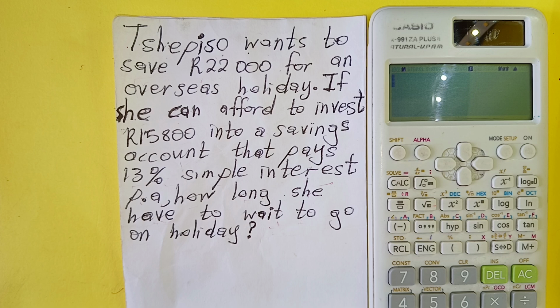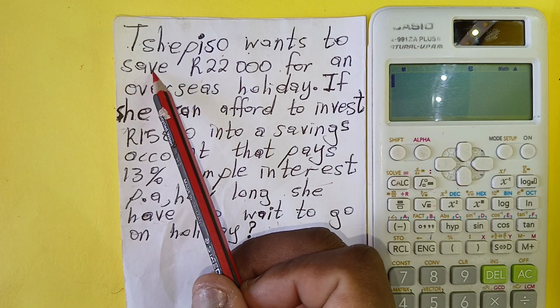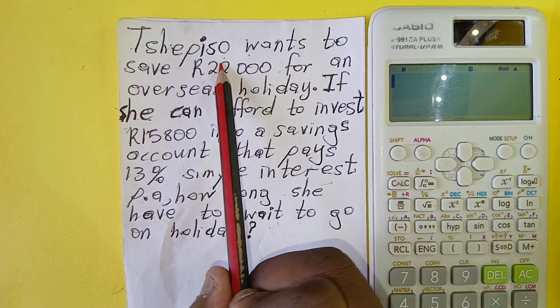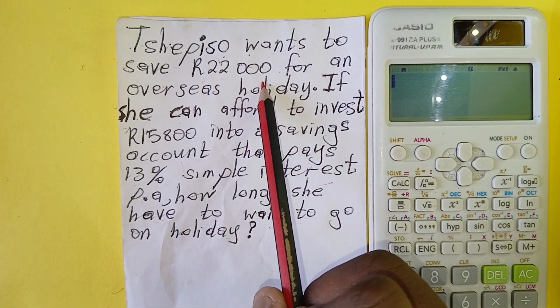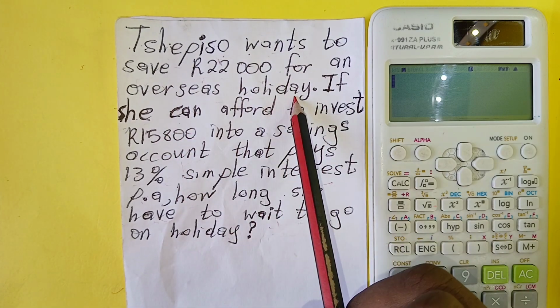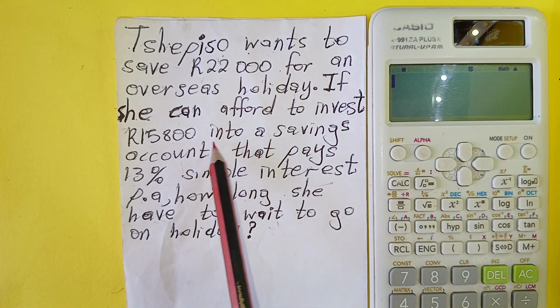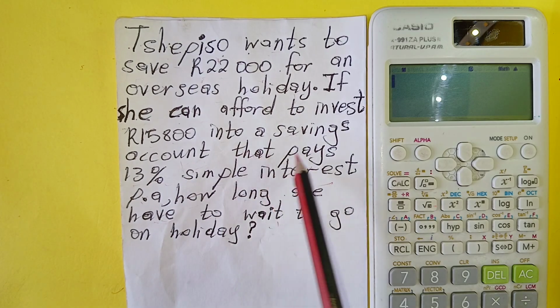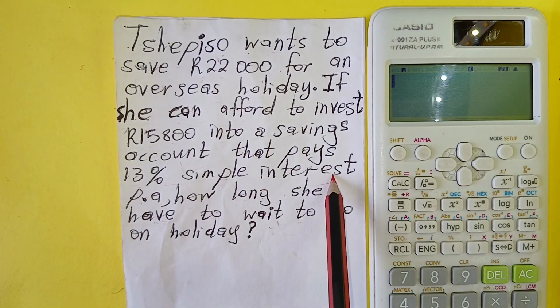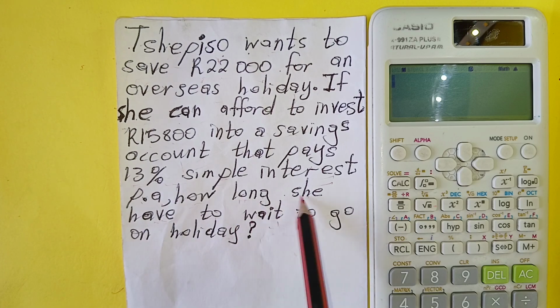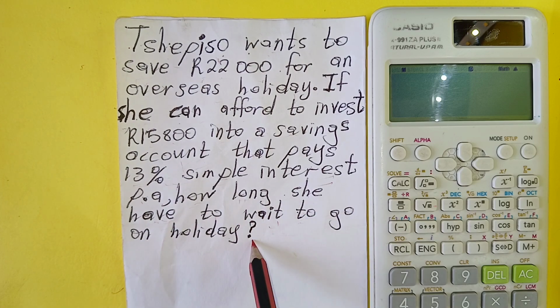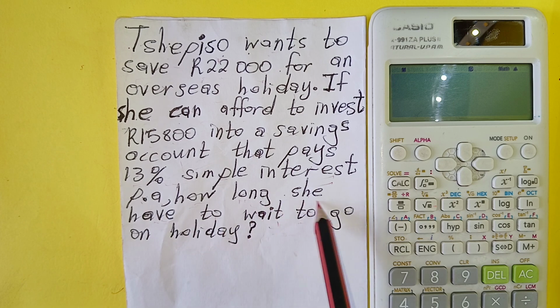So in this video I just want to show you this horrible question which seems to be difficult for most learners. Here we are given this statement which says that Tshepiso wants to save 22,000 for an overseas holiday. If she can afford to invest 15,800 into a savings account that pays 13% simple interest per annum, how long will she have to wait to go on holiday?